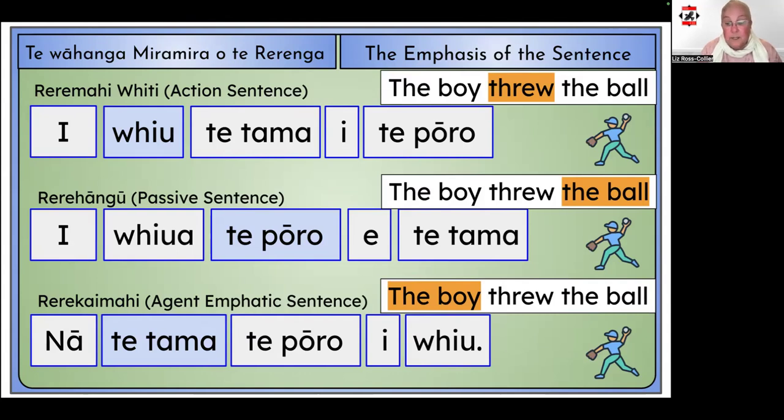So there you have the Rerekaimahi. I hope this video has been helpful. In the next video, I'll be talking about how you can use Rerekaimahi with M and N class personal pronouns. So please have a look at that one too.